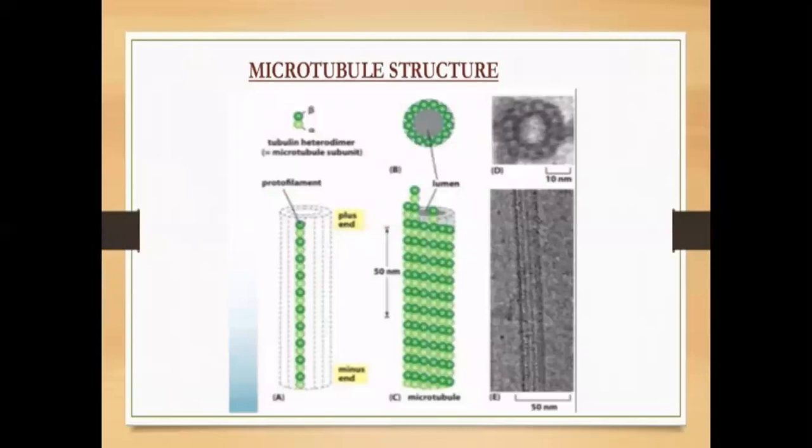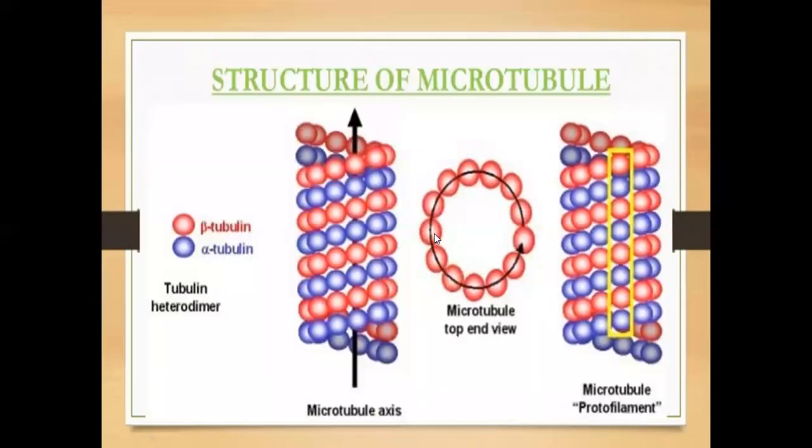Microtubule structure. This is the structure of microtubules. The red color is beta tubulin, and the blue color is alpha tubulin. Top and end views of the tubulin heterodimer and microtubules are like this. Microtubule protofilaments are like this, alternately arranged.